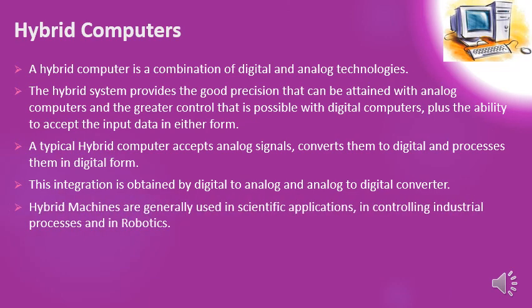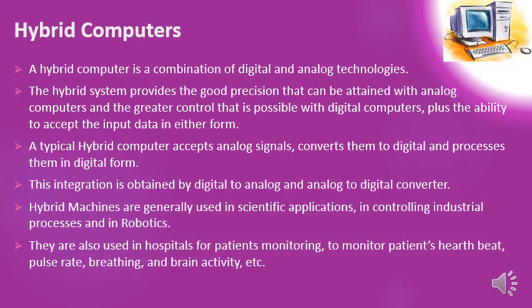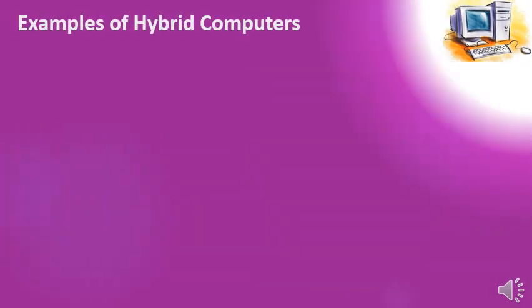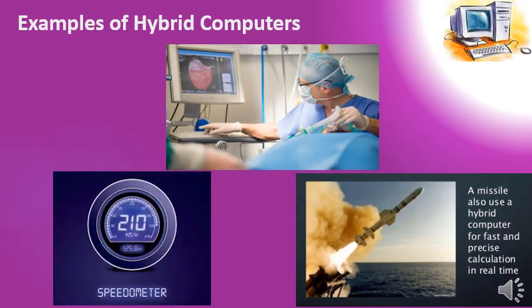Hybrid machines are generally used in scientific applications, in controlling industrial processes, and in robotics. They are also used in hospitals for patient monitoring, to monitor patients' heartbeat, pulse rate, breathing, and brain activity, etc. Here we have some examples of hybrid computers.